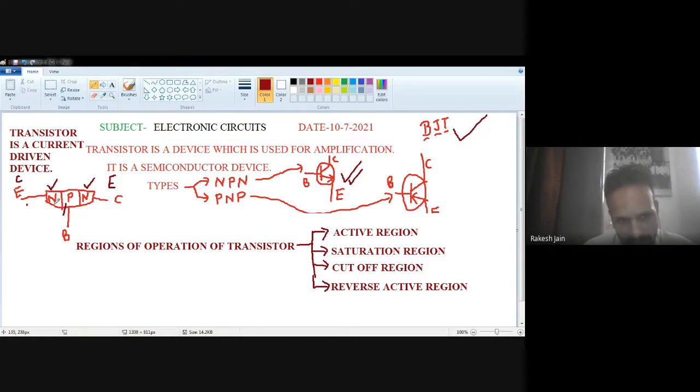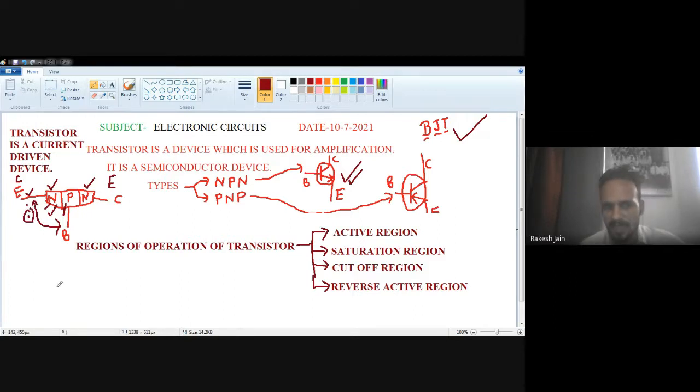So see, in between, the emitter is related with the N-type semiconductor, the base is related with the P-type semiconductor, and together this emitter and base create a PN junction. Now see, the first junction is the emitter base junction.